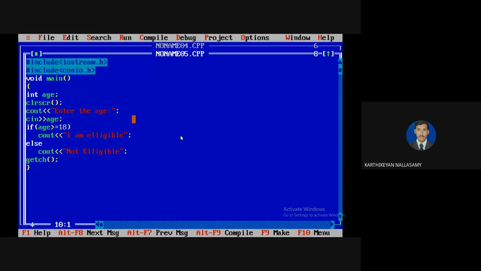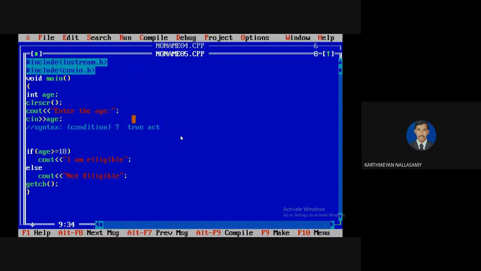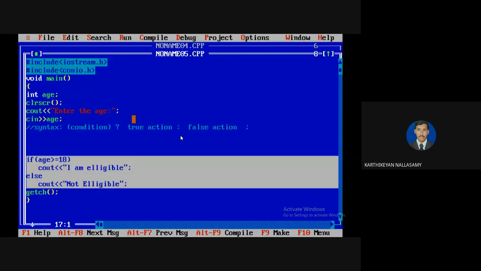If the number of actions for this if and else is a single action, then we can replace it with the ternary operator. The syntax for the ternary operator is: the condition expressed within parentheses, followed by the question mark, then the true action, that is, what to do if the condition is true, then followed by the false action, called the fallback action. Finally, it must terminate with a semicolon. Here I have exactly two cases, and each case has a single action, so I can replace this if else with the ternary operator.